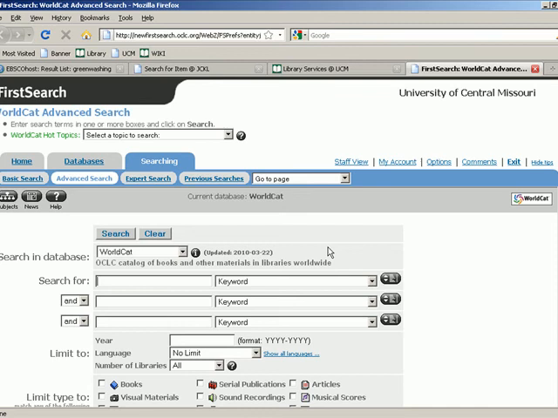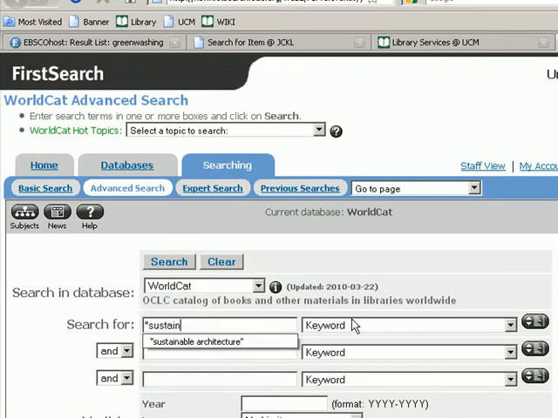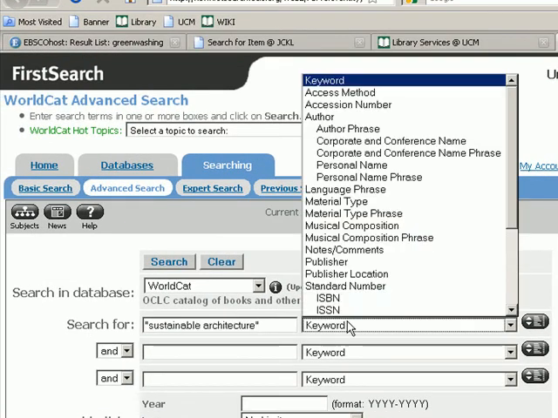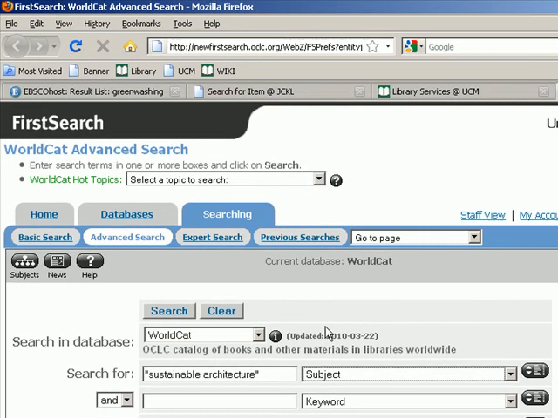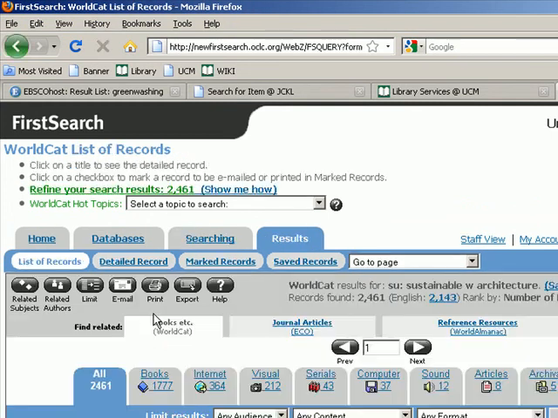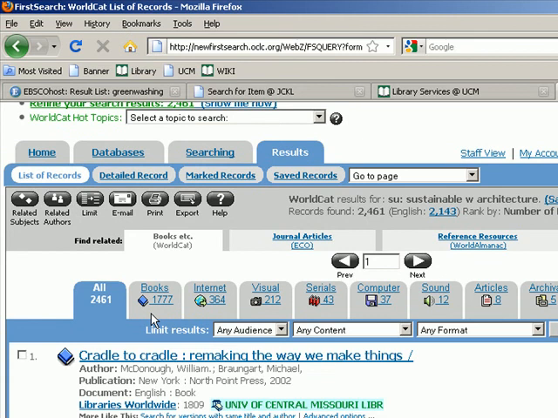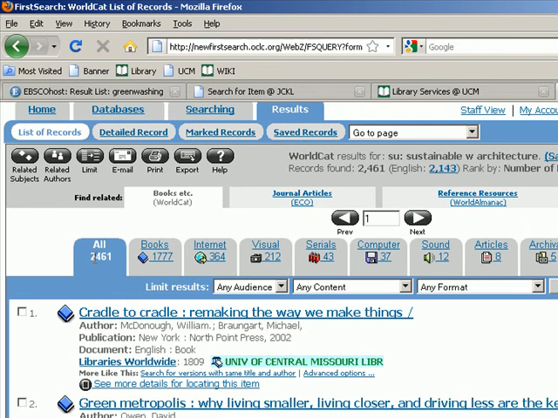Just a very quick example here. We already know that sustainable architecture is a subject term that is of interest to us for our topic. So I'm actually going to do a search by subject for sustainable architecture in the WorldCat catalog. And if you'll recall, we had 20 results in the James C. Kirkpatrick Library for this subject heading, and in the state of Missouri we had 138 results. Well, now take a look at this. Globally, we have 2,461 results, including 1,777 books, plus all kinds of other materials.